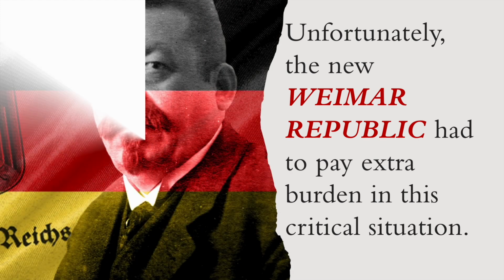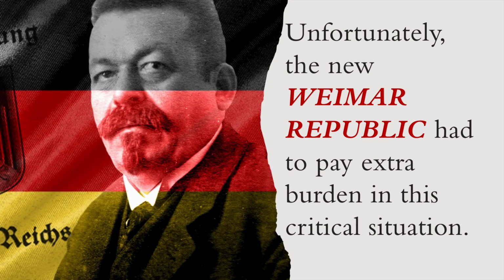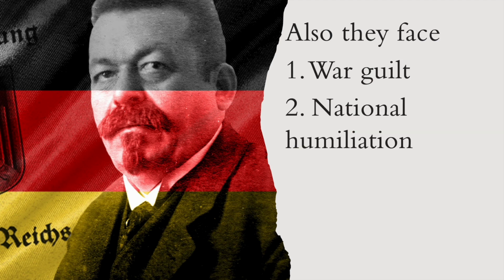Unfortunately, the new Weimar Republic had to bear an extra burden in this critical situation. It is because, as you have seen already, by signing the Treaty of Versailles, they had to pay more money to other European countries as compensation for the First World War damage they underwent. Also, they faced war guilt and national humiliation. Because the German people believed that the Weimar Republic was mainly responsible for everything, they started to criticize them. It was a huge national humiliation for the Weimar Republic among the German people.